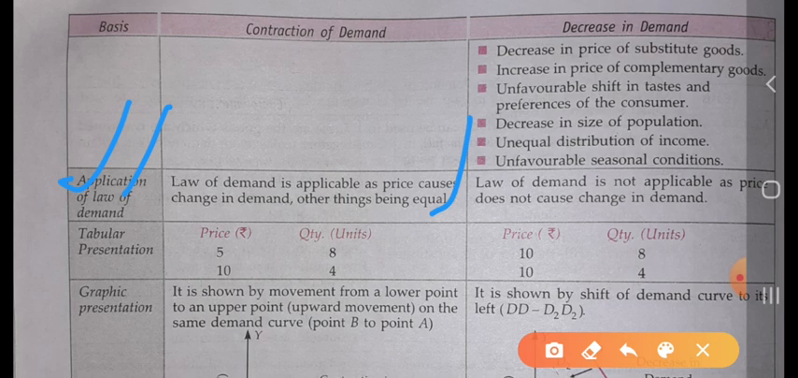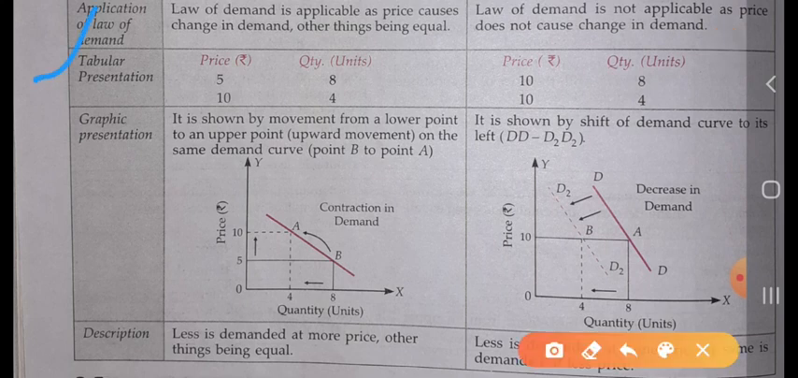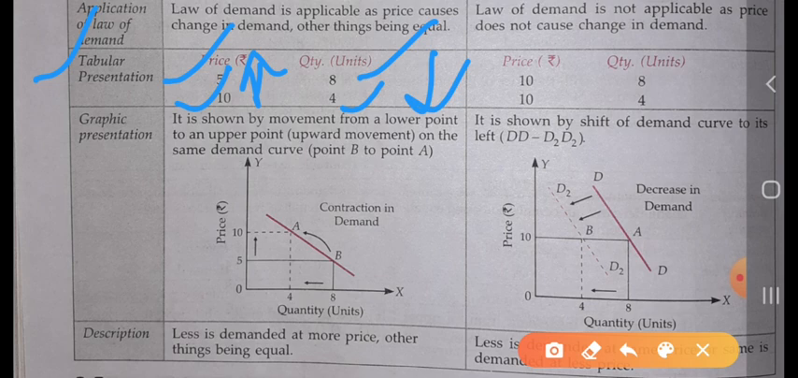The next is tabular presentation. When the price is 5, the consumer is consuming 8 units. When the price increases, the consumer consumes less of the commodity. In the case of decrease in demand, when the price is 10, the consumer is consuming 8 units. When the price does not change, the consumer is still demanding less of the commodity.